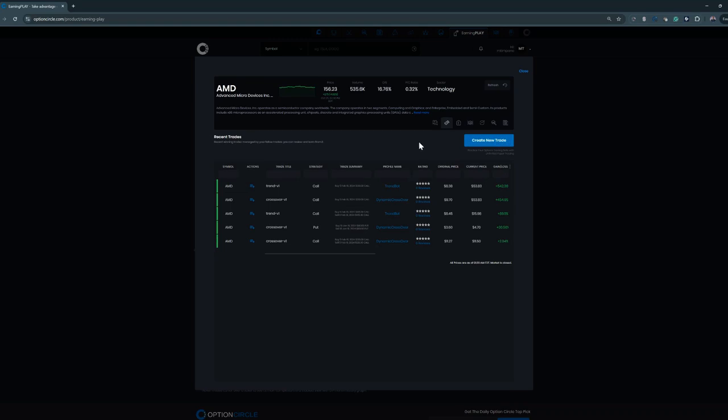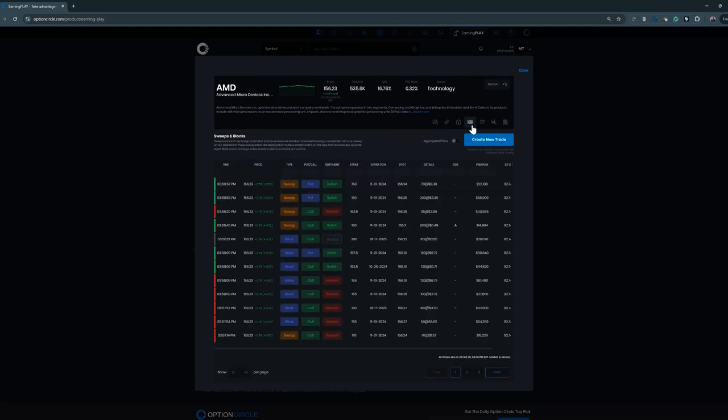Right here, we have recent trades through all of our public bots. As you can see, there's 5 trades laid out here recently, and it looks like some nice winners. We have a 542% winner, 454% winner, 89%, 30%, and then 2%. So some really nice trades there on AMD in some of our public bots.